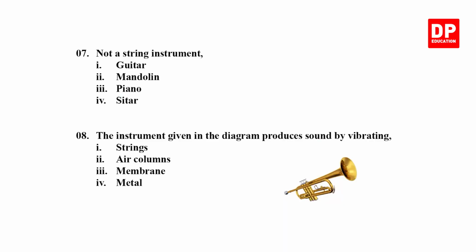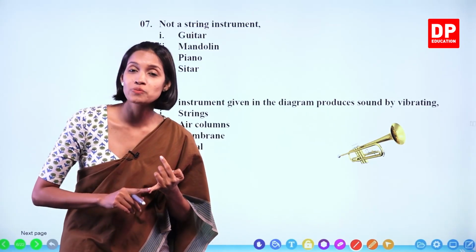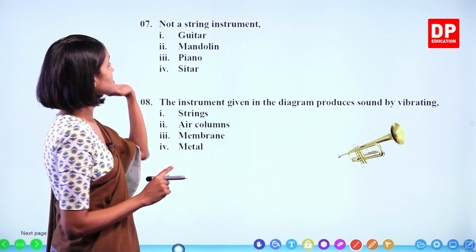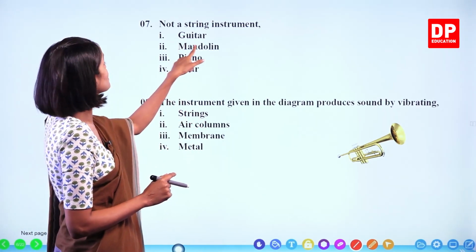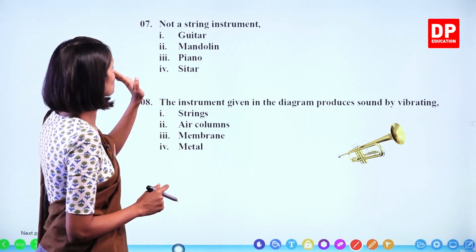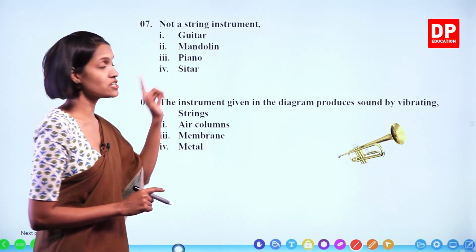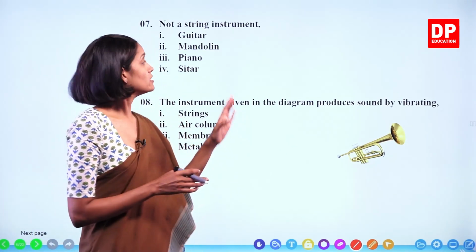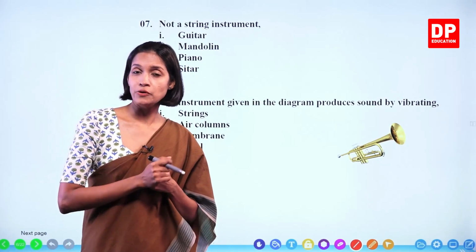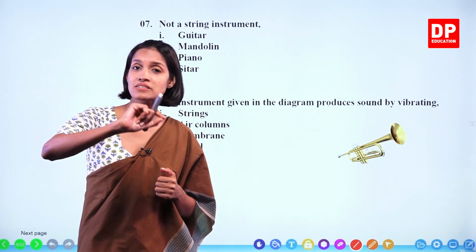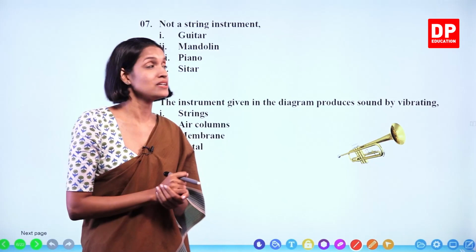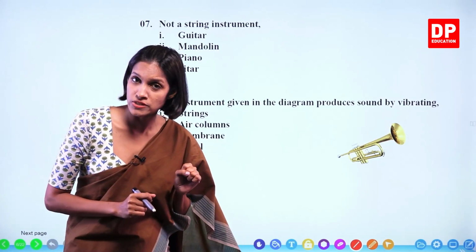Number 7. Not a string instrument. What is the meaning of string instruments again, children? The instruments that produce sound by vibrating strings, okay? So guitar is a string instrument. Mandolin is also a string instrument. Sitar is also a string instrument. What about piano? When you press the keys of the piano, they are connected to a certain type of strings from the inside. But when these strings are vibrated, that is not the way the sound is produced, right?